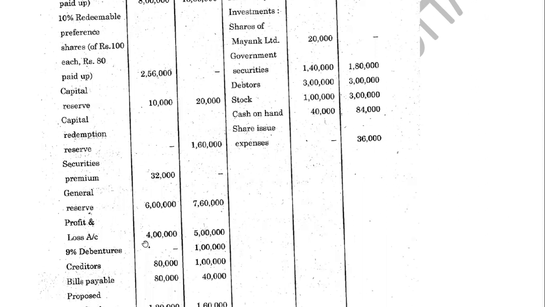Now this is what I was telling you students, 4 lakh and 5 lakh, right? So immediately from this I come to know that 4 lakh is my opening balance, 5 lakh is my closing balance. So my net profit for the year will be 1 lakh, 5 lakh minus 1 lakh. That will be given in adjustment, but we are not concerned with that. In your P&L account, credit side, you need to write down 4 lakh opening balance. In your P&L adjustment account debit side, you need to write down 5 lakh closing balance.